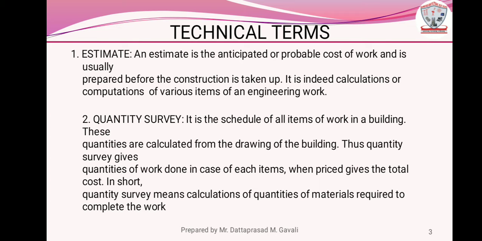Second term, quantity survey. It is the schedule of all items of work in a building. These quantities are calculated from the drawing of the building. Thus, the quantity survey gives quantities of work done in case of each item, which when priced gives the total cost. In short, the quantity survey means calculation of quantities of materials required to complete the work.